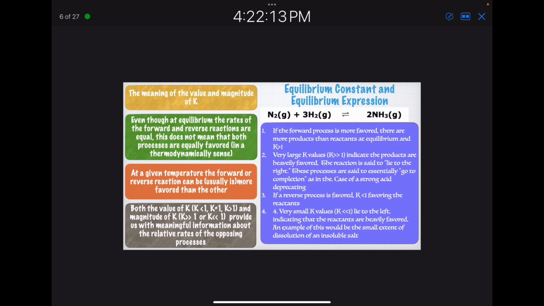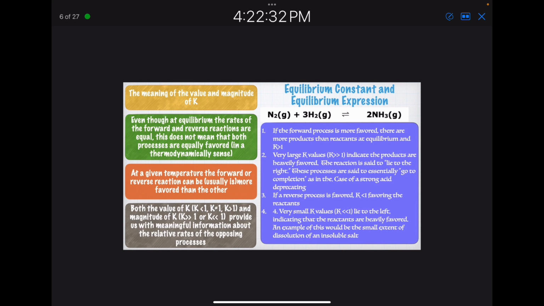So a lot of information on this slide, but the meaning of the value of K is that even though at equilibrium the rates of the forward and reverse reactions are equal, it does not mean that both are equally favored. That's a thermodynamic sense. So at a given temperature, the forward or reverse reaction is usually more favored than the other.